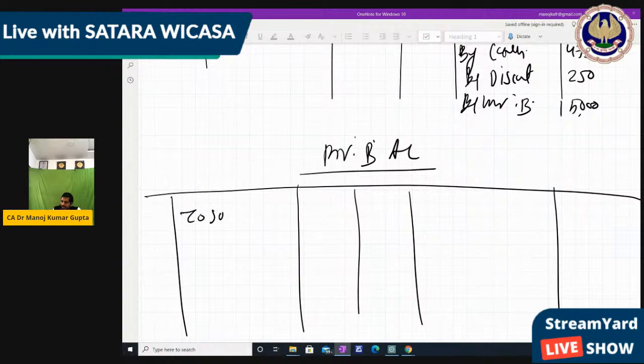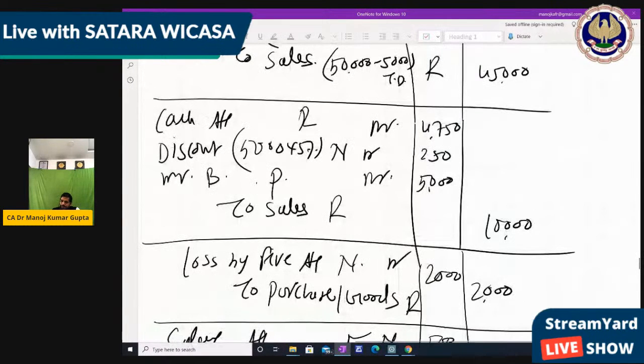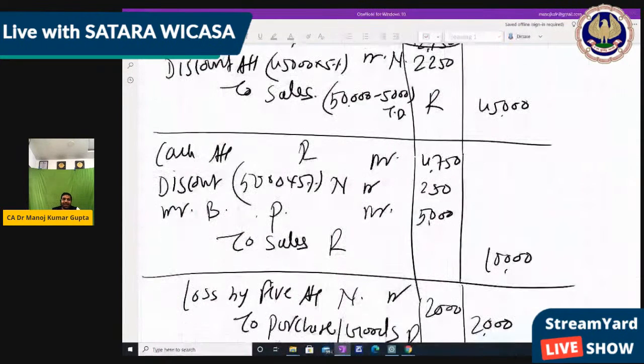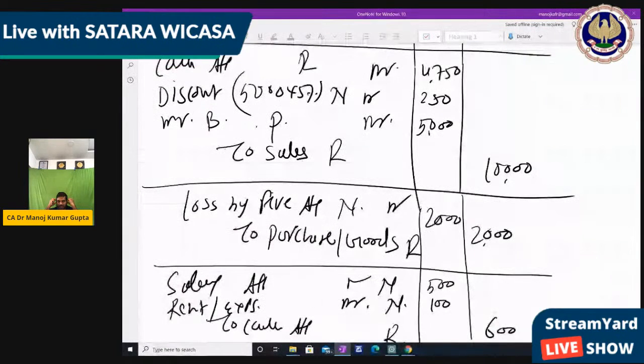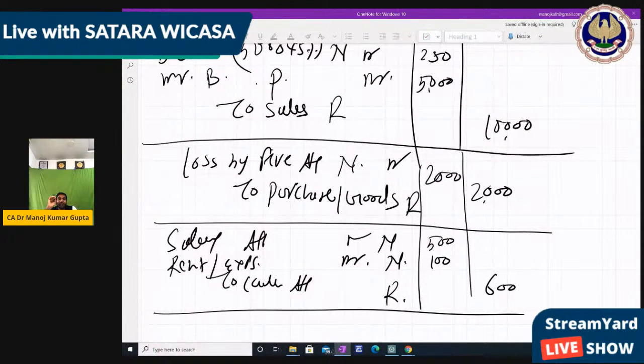To sales, because we have to take money back from this. So 5,000 will be shown as sales. So this transaction entry we finally passed: Mr. B, cash, discount, Mr. B and sales. The entire sales is 10,000. In cash we mentioned 4,750 and in discount we mentioned 250, and Mr. B we mentioned 5,000. Right? And this is something which is used in your cash flow in the single entry.